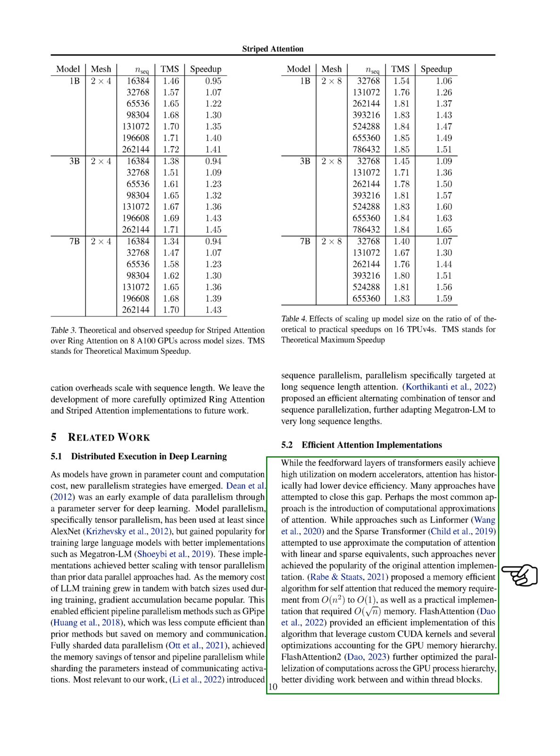One common approach is the introduction of computational approximations of attention. While some methods like Linformer and the Sparse Transformer attempted to approximate the computation of attention with linear and sparse equivalents, these methods never gained the popularity of the original attention implementation. A memory-efficient algorithm for self-attention was proposed that reduced the memory requirement from a quadratic relationship with the input size, O(n^2), to a constant, O(1). A practical implementation of this algorithm that required memory proportional to the square root of the input size, O(sqrt(n)), was also proposed.